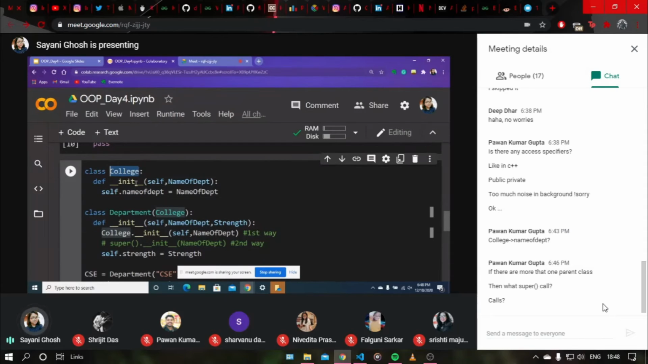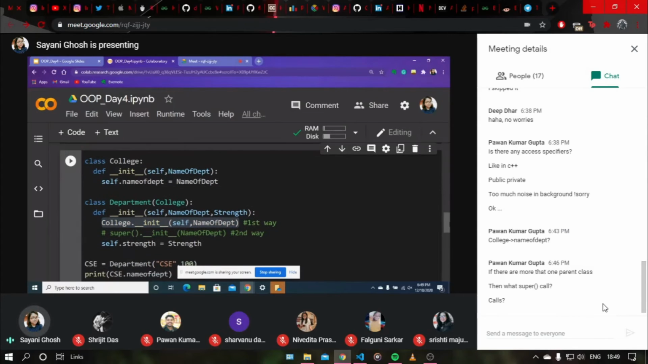As we have inherited it from the class college, we need to call the init function of the college dot init and then pass the parameters as the value and the self parameter. As you can see, I am calling the init function here from the college class, and I am calling it inside the init function of the department. So this init function is being called inside the child class's init function. That is the first way of doing it.